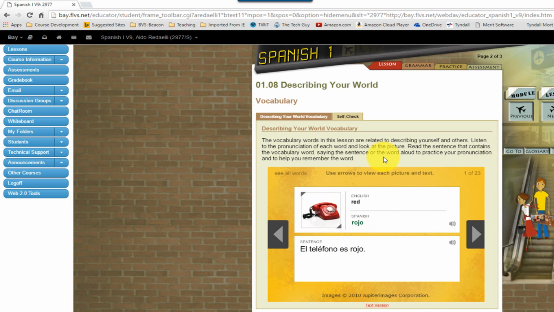For example, over here we have el teléfono es rojo. The telephone is red, which is a way of describing. Remember, it's very important to remember the vocabulary. All these words, as you're learning them, you will be using them later. El agua es azul. The water is blue. El carro es negro. The car is black. El carro es blanco. The car is white. El sol es amarillo. The sun is yellow. La fruta es anaranjada. The fruit is orange.